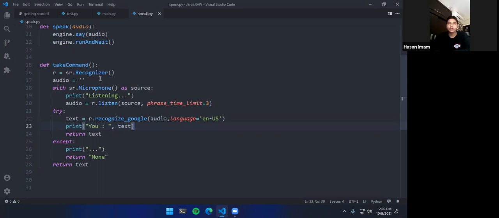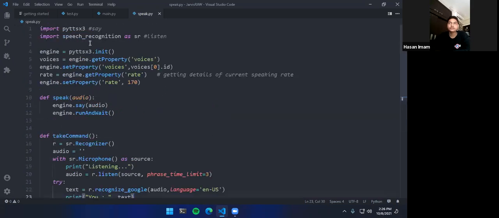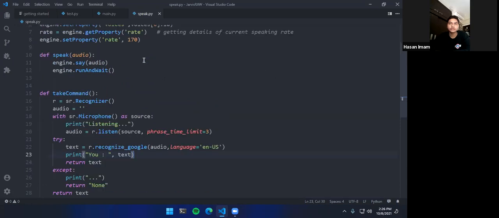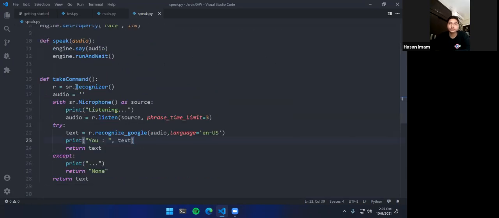So what we have is just fire up the recognizer here that we have imported from speech recognition as SR. SR is what we are calling, and we will call recognizer from it. Then audio is an empty string. Whatever we call is a string, and we store it.